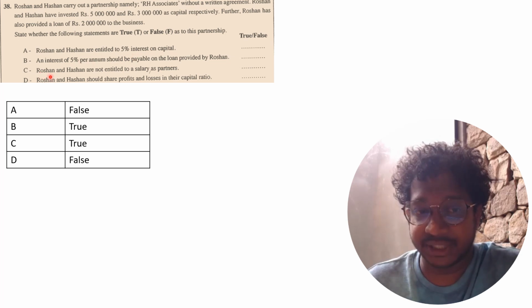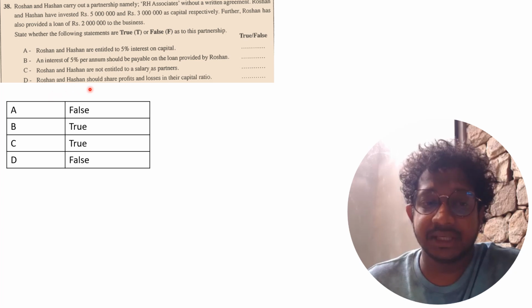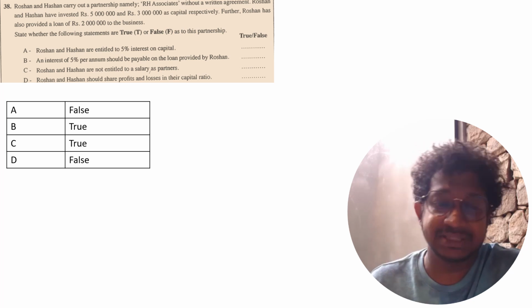So Roshan and Hashan are not entitled to a salary as partners. That is correct. And interest of 5% per annum should be payable on the loan provided by Roshan. That is also correct. And Roshan and Hashan should share profit and losses in their capital ratio. That is incorrect. They have to distribute their profit equally, as it says in the Partnership Ordinance Act.